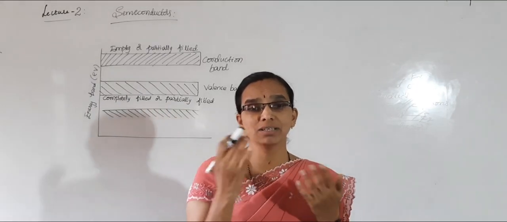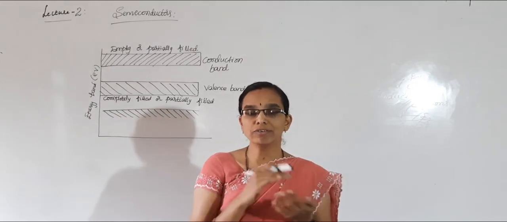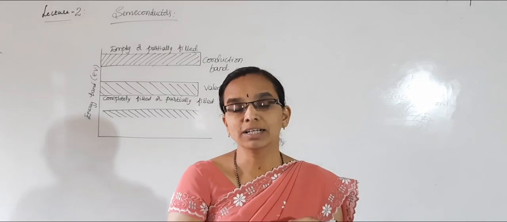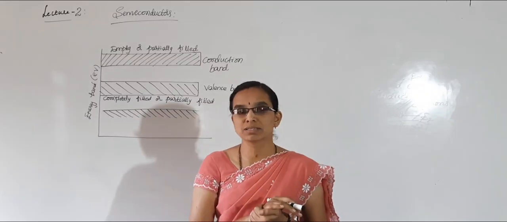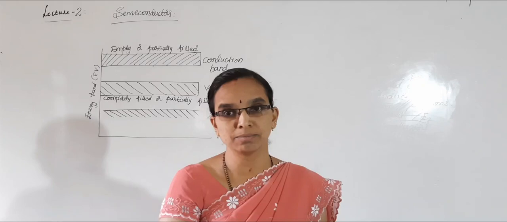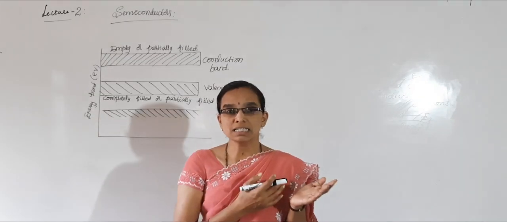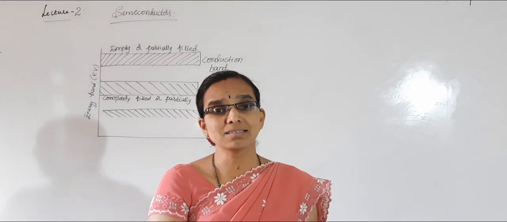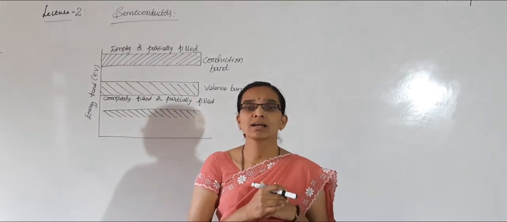What about when a solid forms? In solid formation, these atoms interact with the neighboring atoms. In a solid, there will be millions of atoms. So these electrons revolving in orbits get distracted by the neighboring atoms.